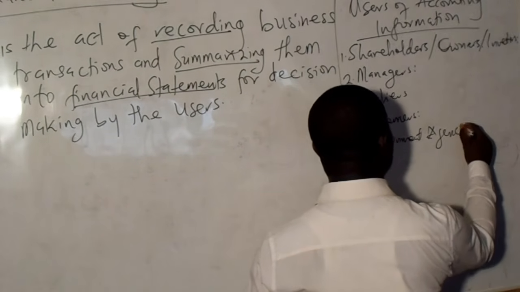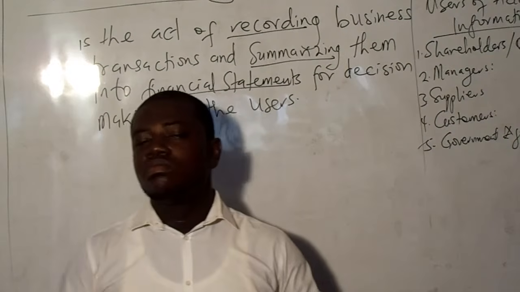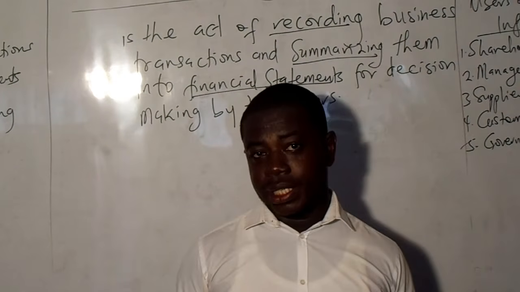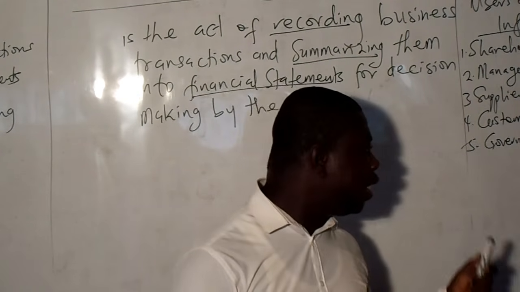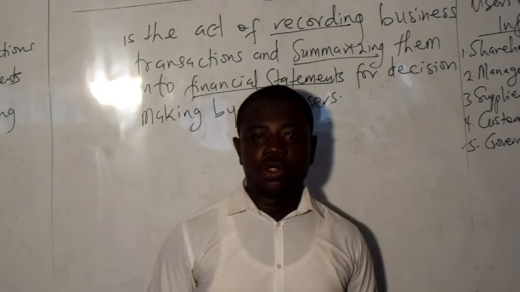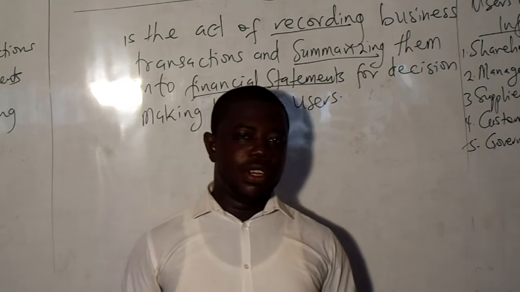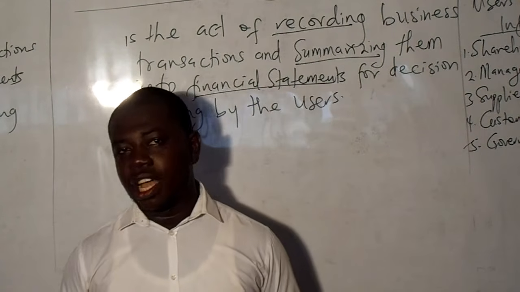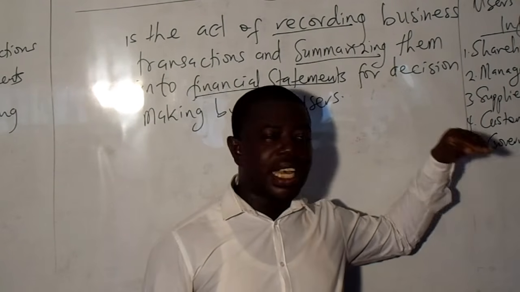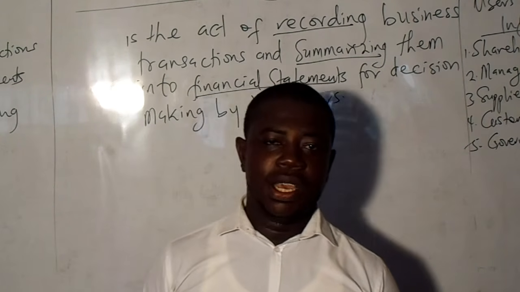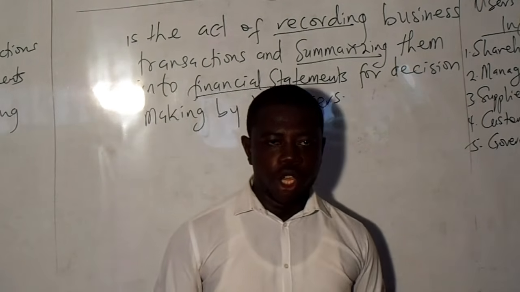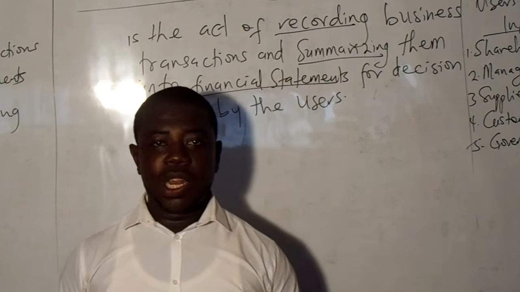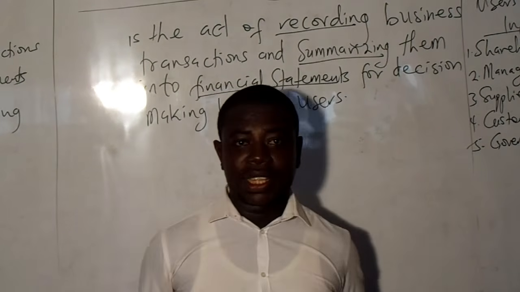Now, the government and its agencies can also use our financial statements. In every country, there are laws. A government has agencies that regulate businesses. One of the key government agencies that will need our financial statements are the tax authorities. In Ghana it is the Ghana Revenue Authority, and then the statistical services as well may also need our financial statements for statistical purposes. They are the people that the government has put in place to regulate businesses, and they need the financial statements of the business so that they will assess our tax, for example, and know whether we are paying the right amount of tax, whether we are abiding by the laws and regulations as far as the tax laws are concerned.